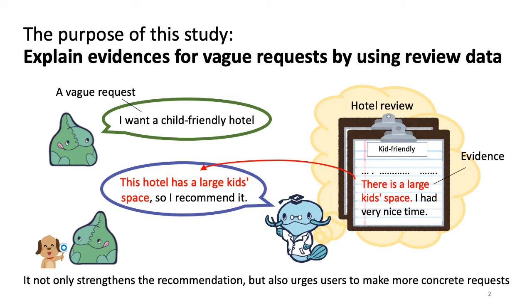Responding to vague requests with evidence is effective because it not only strengthens the recommendation but also urges users to make more concrete requests, such as, "I don't need a kids space, but I want a baby stroller rental service." Humans can do this easily, but it is difficult for a chatbot. To do this, I made a dataset and conducted experiments.